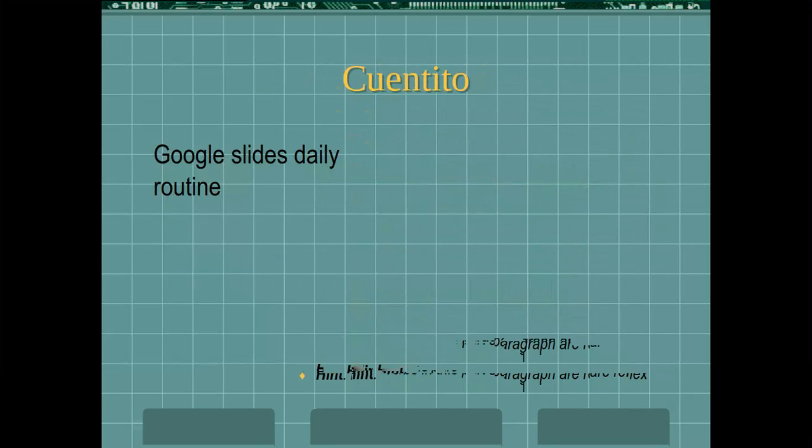All right, so what you guys are going to be doing is describing either your daily routine or the daily routine of a character. I've had people do Disney characters. I've had all kinds of different people on these slides. I would have had you do a storybook in class on paper, but we're going to do slides instead because we're doing virtual. And I will put some examples in the folder.